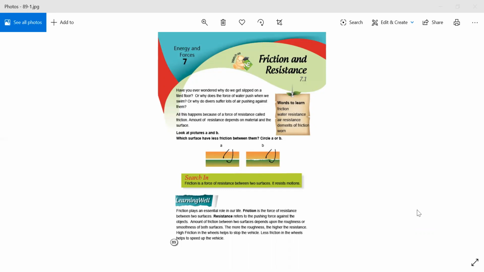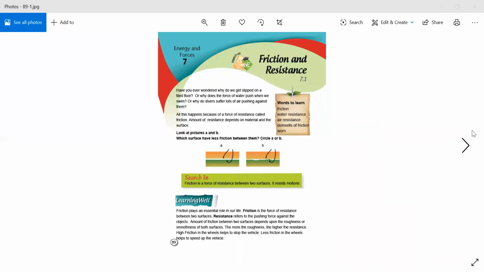For example, when there is high friction in the wheels, obviously when we drive a car or a motorcycle or cycle, high friction in the wheels will help to stop the vehicle. It will help to stop the car. It will help to stop the motorcycle. But if there is less friction in the vehicle, then what will happen? It will speed up the car. It will speed up the motorcycle.